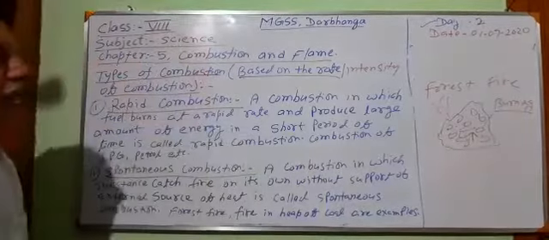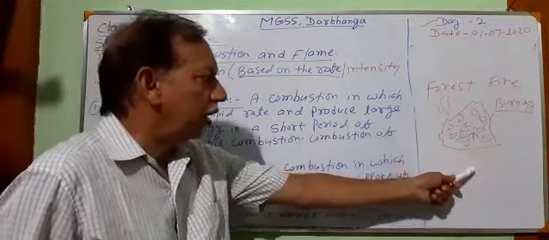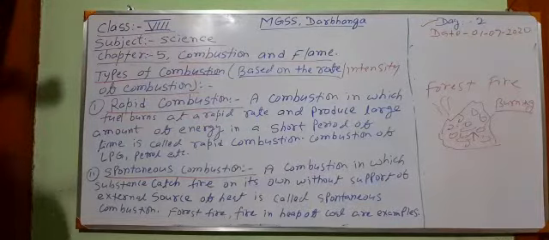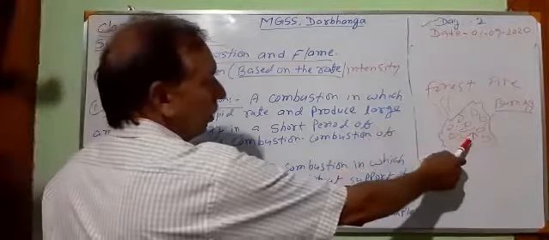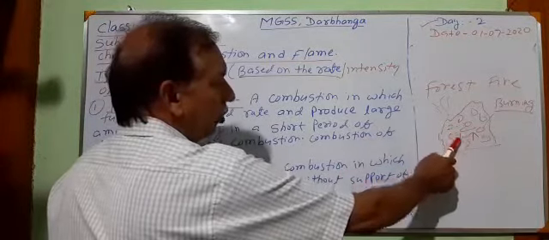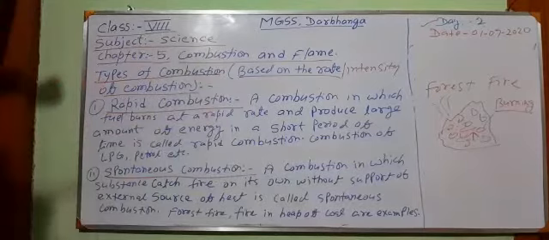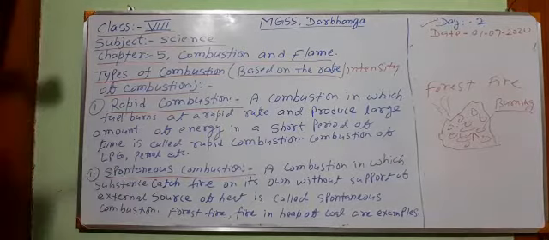A combustion in which burning starts or a substance catches fire without an external source of heat is known as spontaneous combustion. Forest fire is an example of spontaneous combustion. Combustion which takes place in a heap of coal or coal mines is also an example. Dear students, I think it is clear now. Now we have to discuss the third type of combustion, that is explosion.